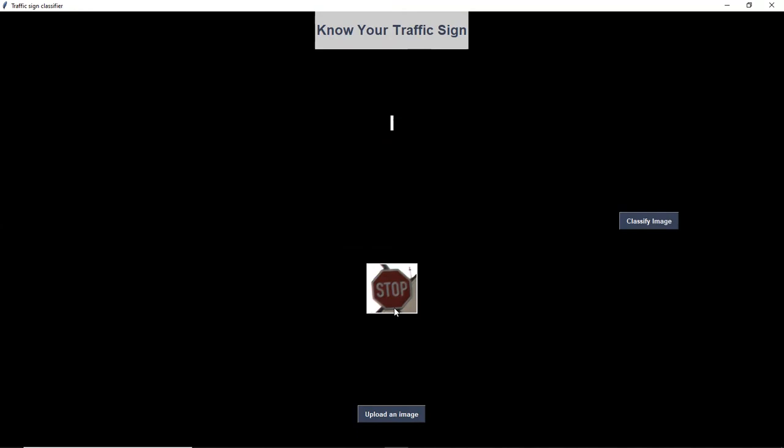Here we can see the image that has been selected says stop. Let's see what happens after clicking classify image. Now we can see that the sign is being classified as the traffic sign saying stop. So we can say that our project is properly working and giving us the accurate, desired result.